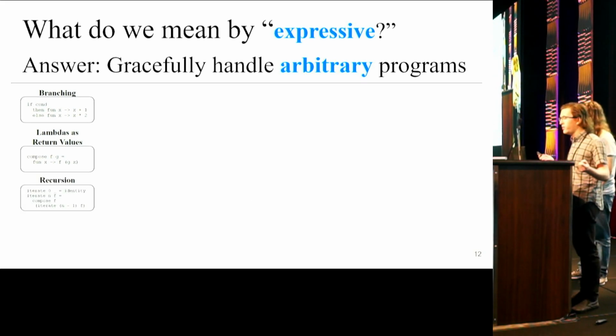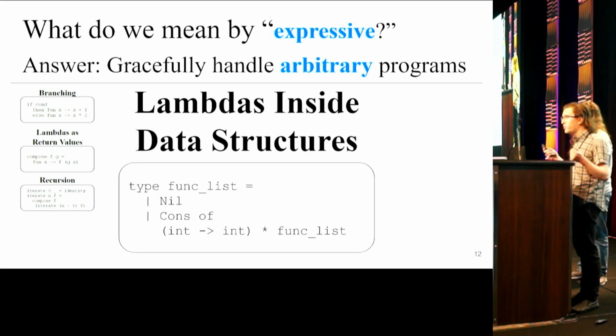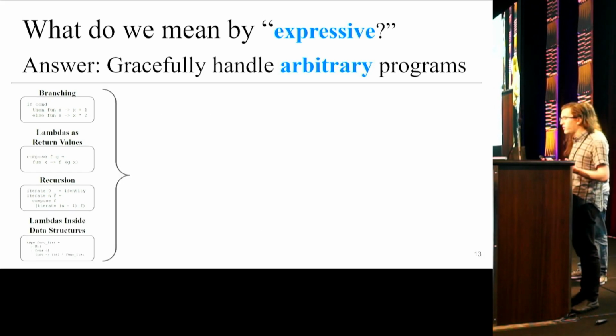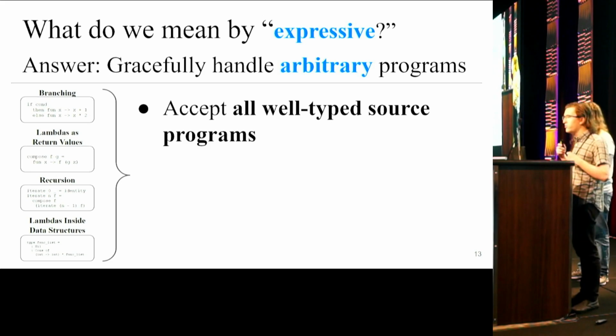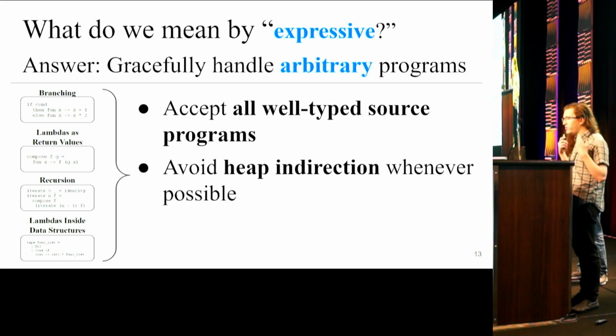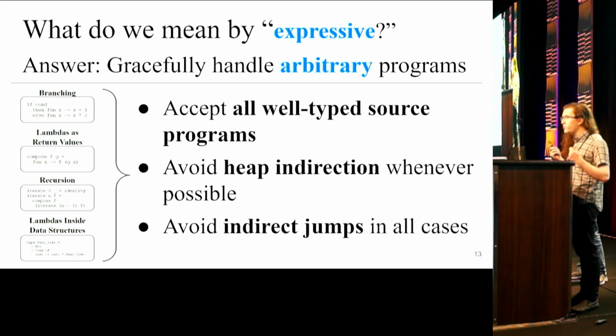And we want to be able to handle lambdas being used not just as bare values, but also inside data structures, including user-defined data structures and recursive data structures, like this linked list. And when we say we want to be able to handle these constructs, what we mean concretely is that first, our defunctionalization shouldn't ever refuse to compile well-typed source programs that use these constructs. But we also mean that we should try to use unboxed environments wherever possible and fall back to heap indirection only when absolutely necessary. And finally, we mean that we actually want to avoid indirect jumps, not just in some cases, but actually in all cases, always preferring jump tables over fully generic virtual dispatch.